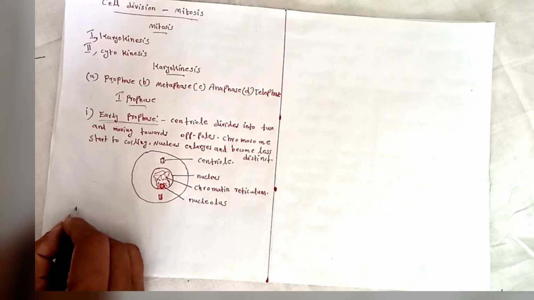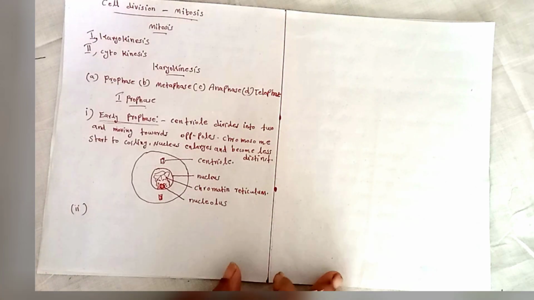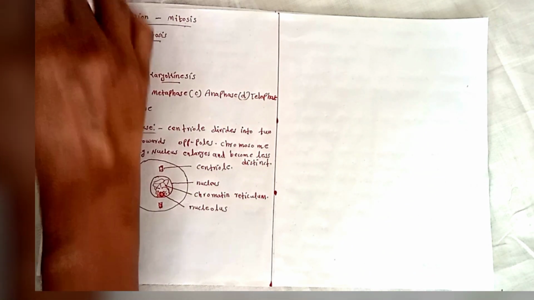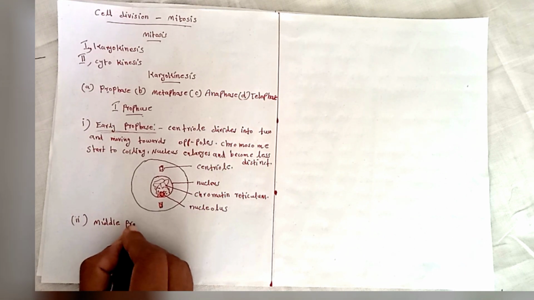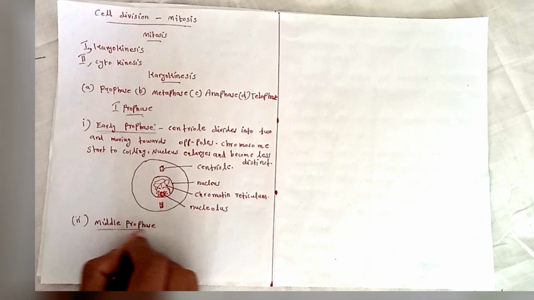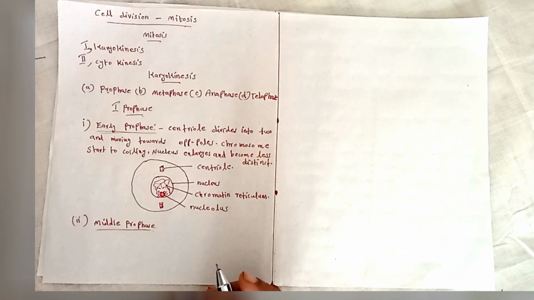Next, middle prophase. In middle prophase, chromosome condensation completes and the chromosomes become shorter and thicker. The chromatin reticulum condensed to form chromosomes. The chromosomes continue the condensation process and complete it to become shorter and thicker chromosomes.